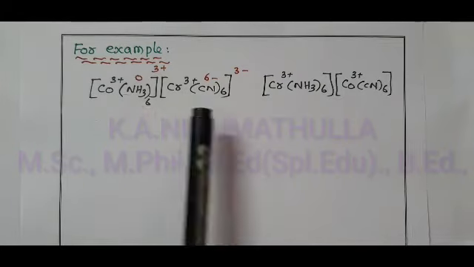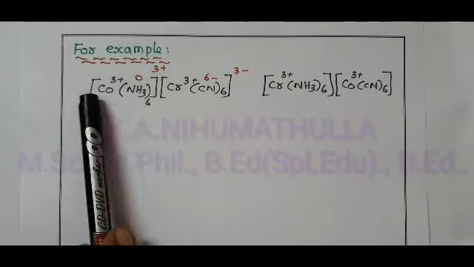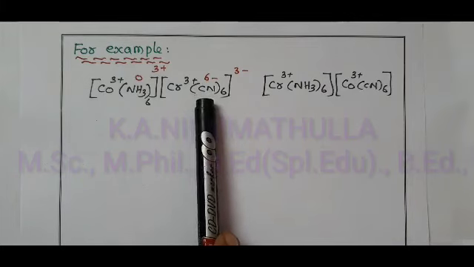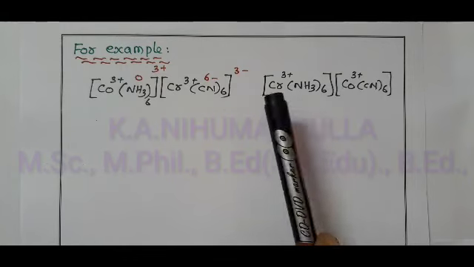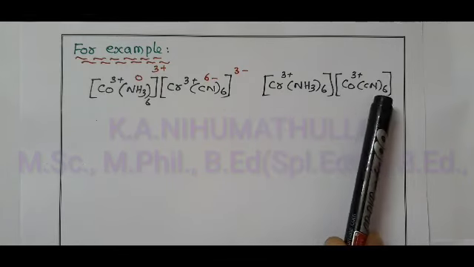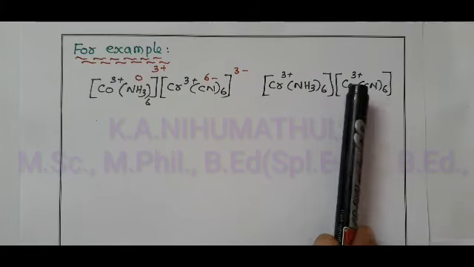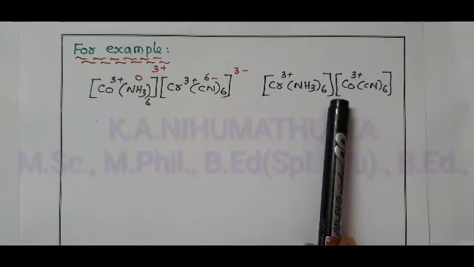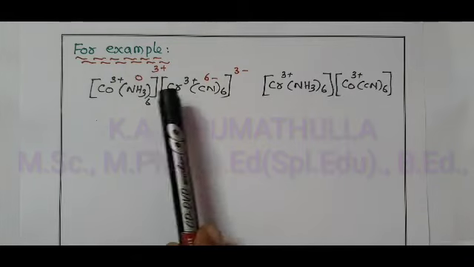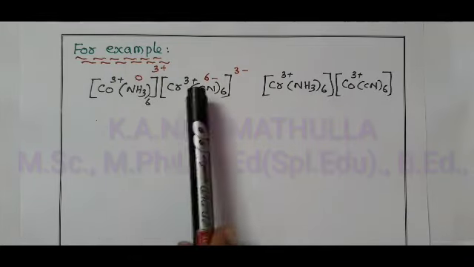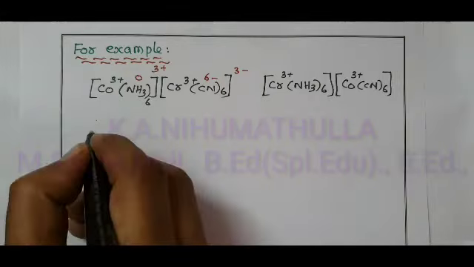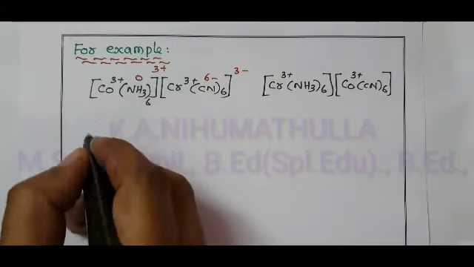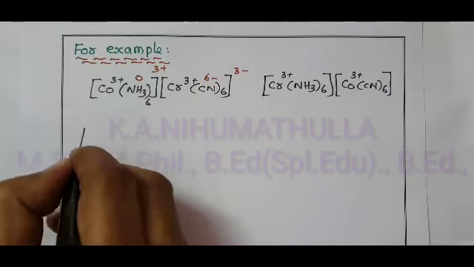In the first complex, amine is attached to cobalt, cyanido kappa C is attached to chromium. But in the second complex, amine is attached to chromium, cyanido kappa C attached to cobalt. Compounds having same molecular formula, but the interchange of one or more ligands between the cationic and anionic complex differs. And one more example, these are all homoleptic, heteroleptic, with heteroleptic.